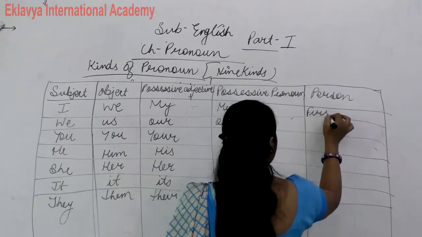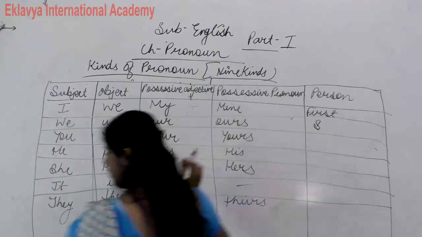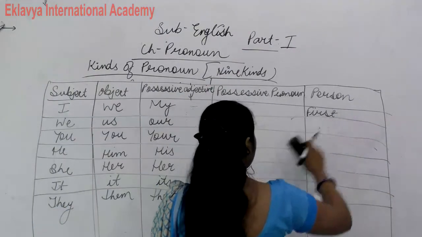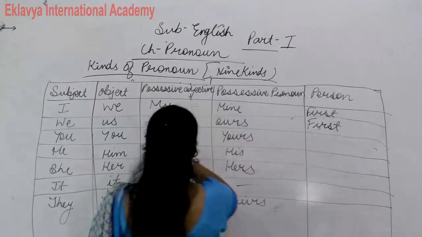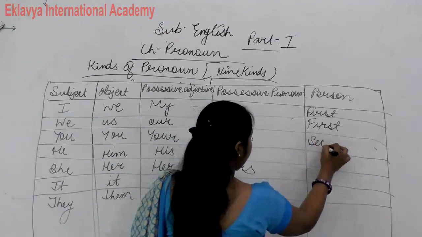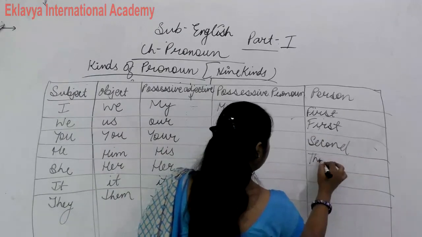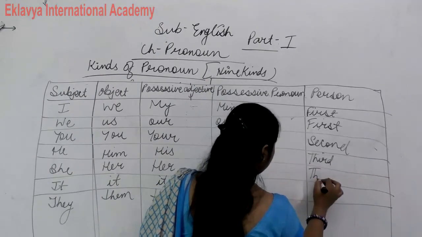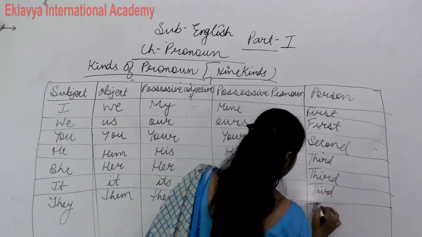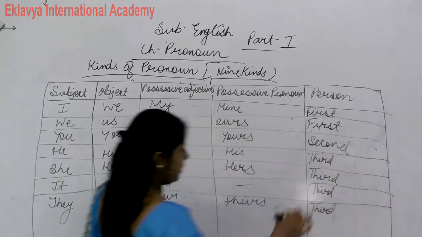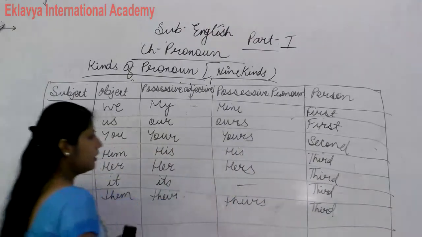First person, second person. I and we are first person, you is second person, and he, she, it, they are all third persons. Clear? Now this is also very important table.